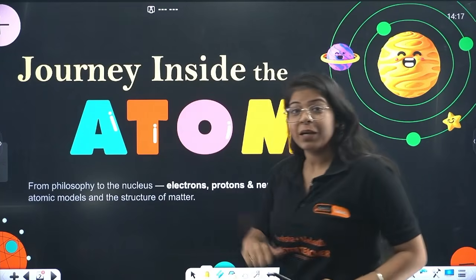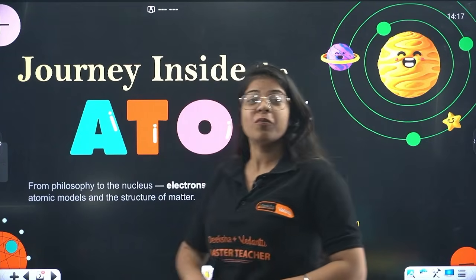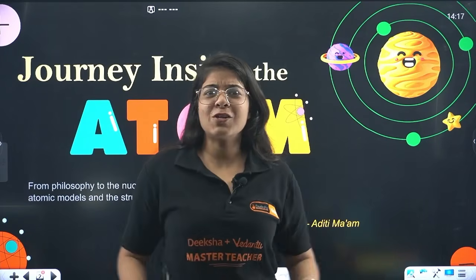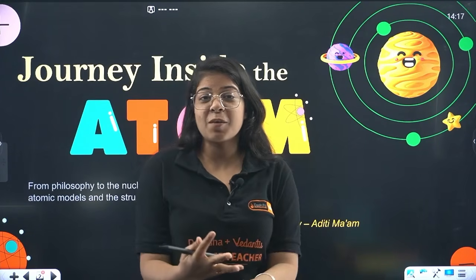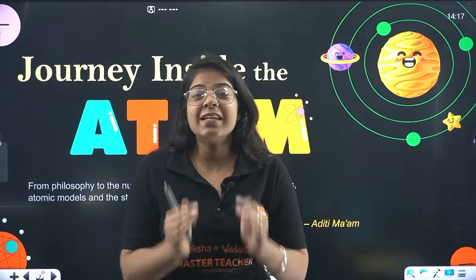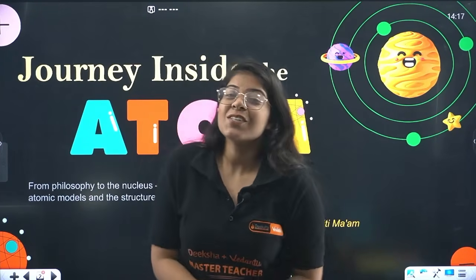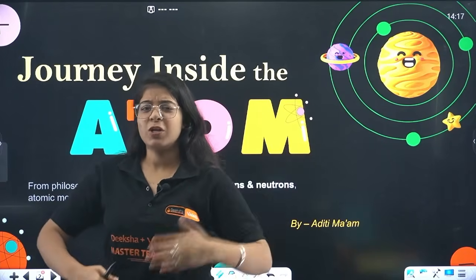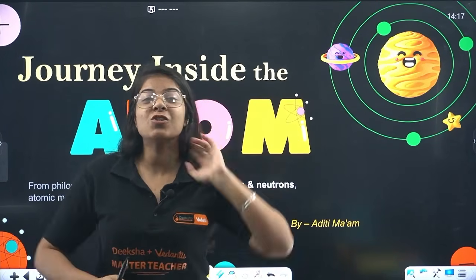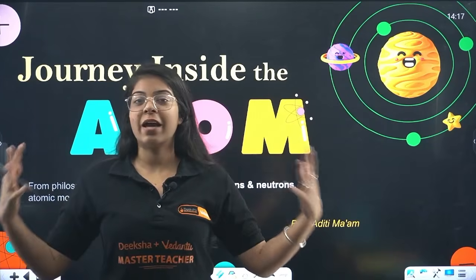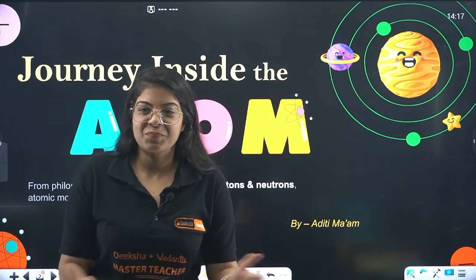What is this color made up of? What is this slide made up of? What are your pen, your copy, your mouth, your ears, your eyes made up of? Your lenses are made up of? What exactly is there in these things? Okay, so beta, that is eventually what we now know as the atom, but let's go through their journey of how they came up with their idea of the atom, right?